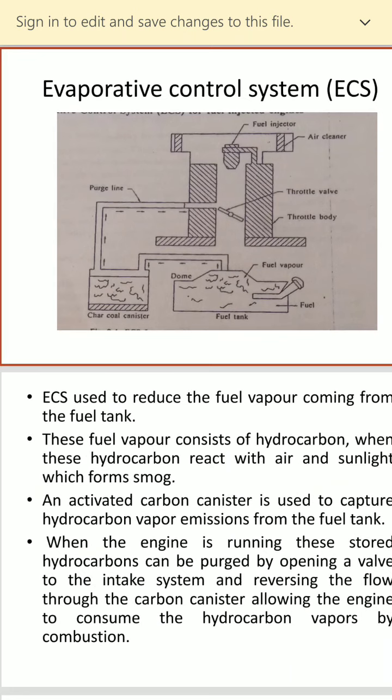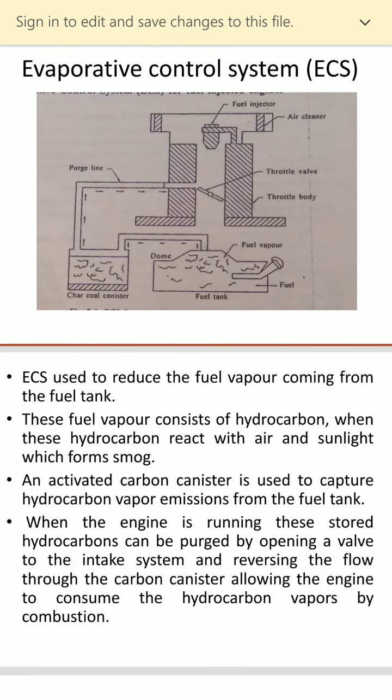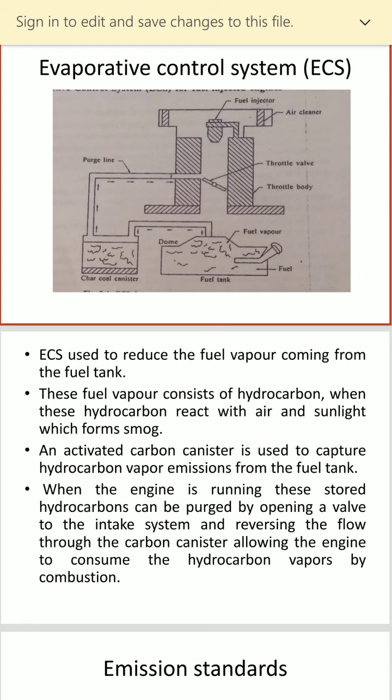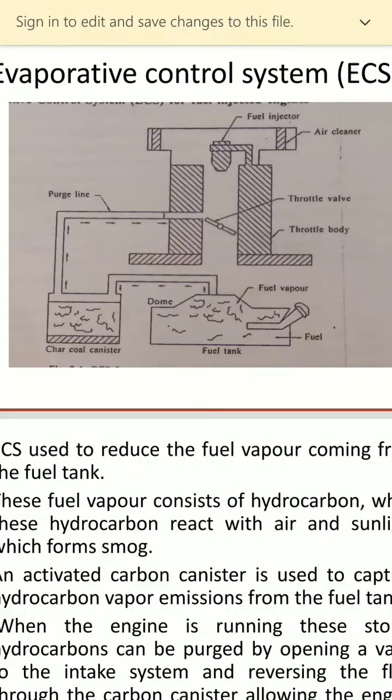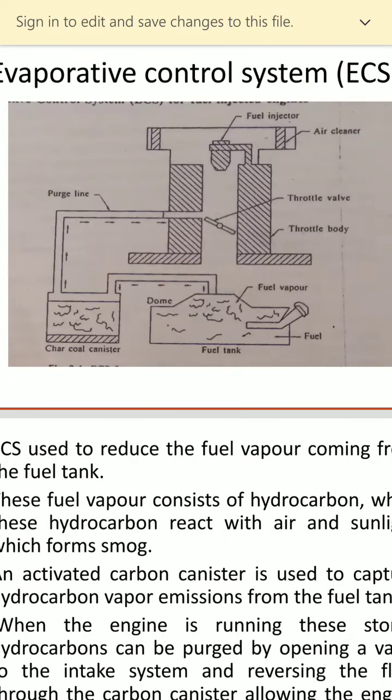Whenever combustion takes place, vaporization of fuel can occur.